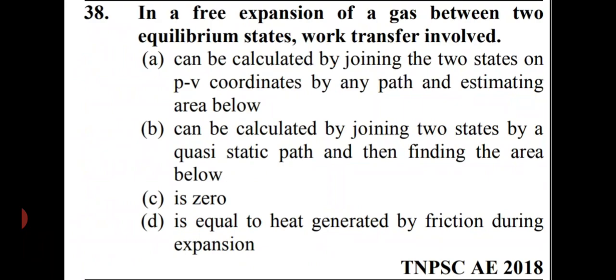In a free expansion of a gas between two equilibrium states, work transfer involved. Options are can be calculated by joining the two states on PV coordinates by any path and estimating the area below. Second option is can be calculated by joining two states by a quasi-static path and then finding the area below. Third option is 0. And the fourth option is equal to heat generated by friction during expansion. So friends, in a free expansion of gases between two equilibrium states, the work transfer involved is 0. That is option C.